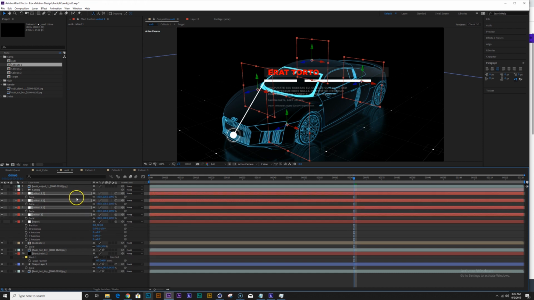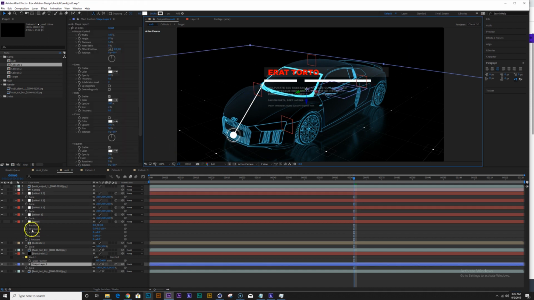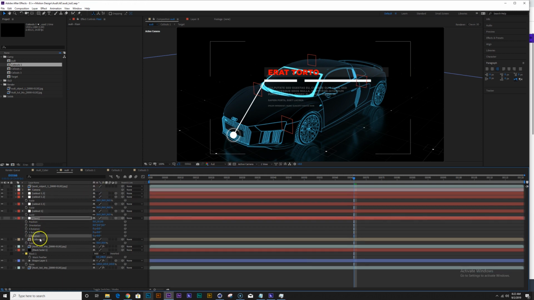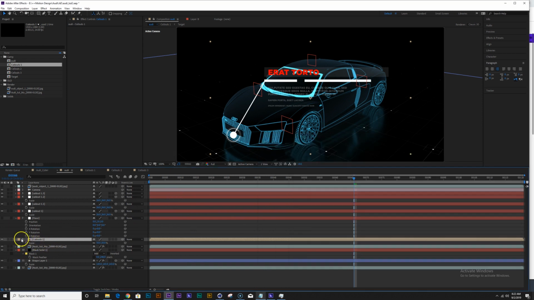So the way to do this is, because these nodes are actually 3D nodes, they have the positions as X, Y, and Z, and my callouts is only in 2D. So the way to link them together is with a little cheat expression that I have here with me.